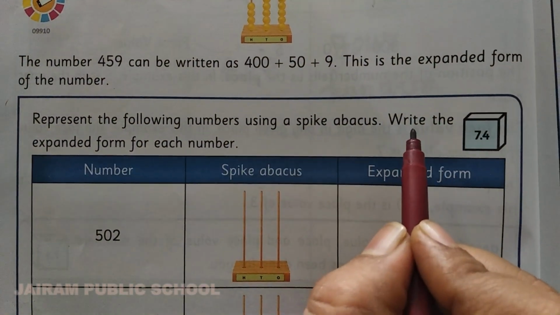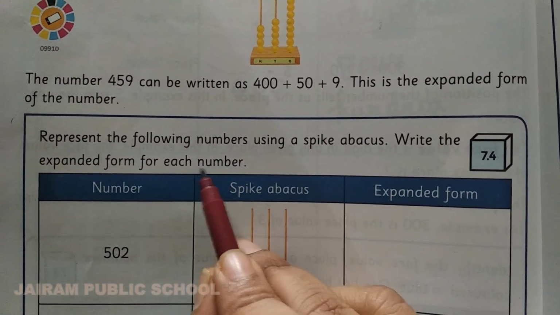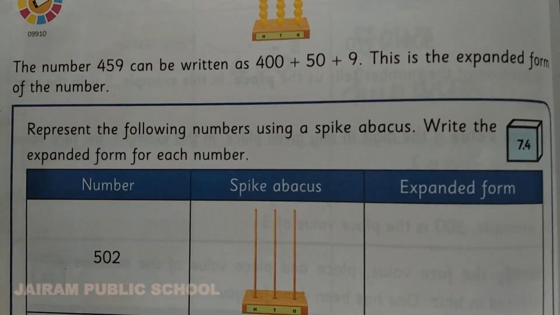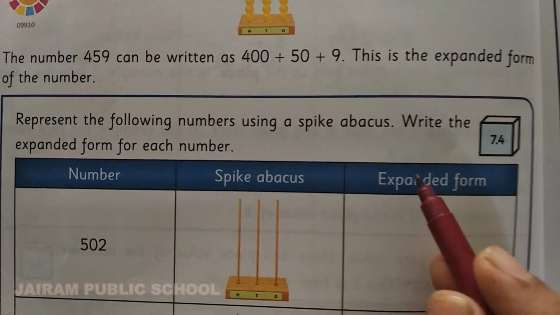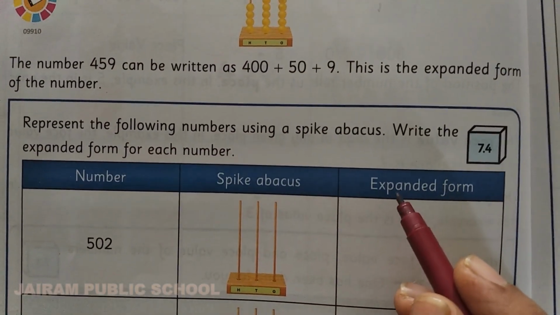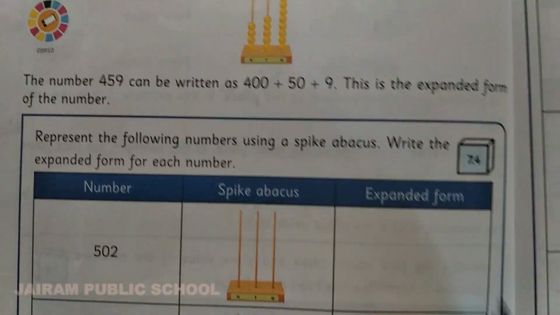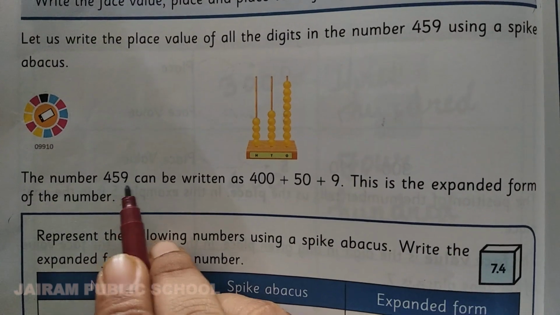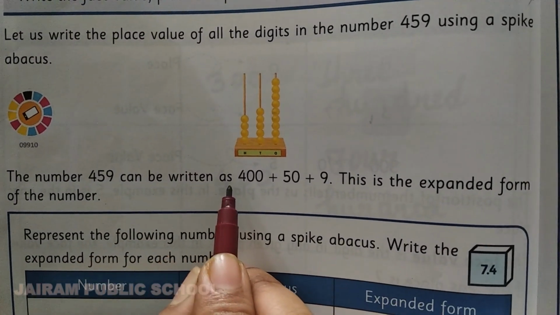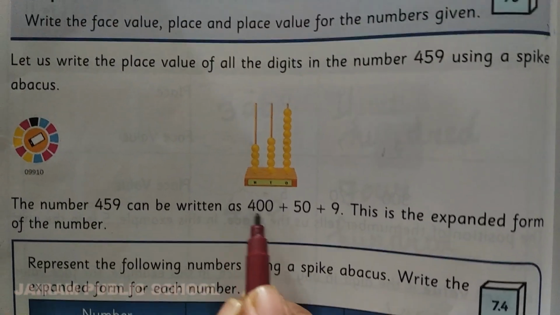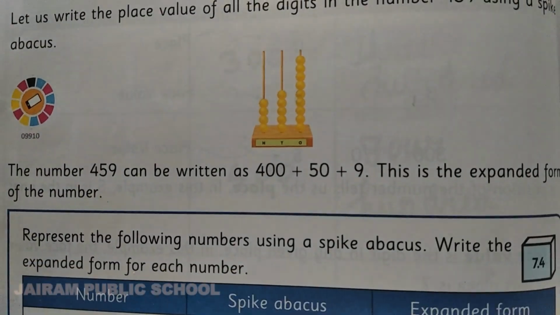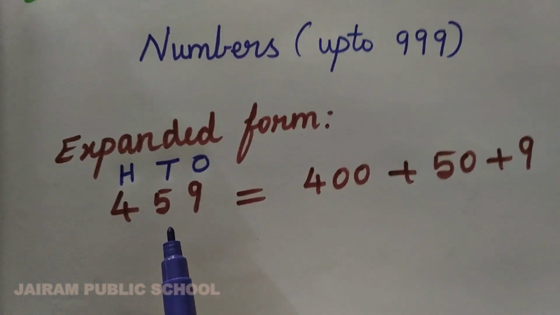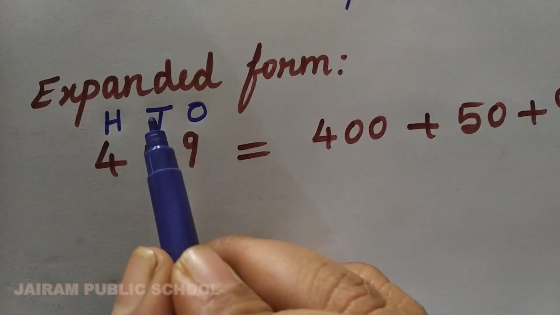Use the spike abacus and write the expanded form for each number. Using the spike abacus and expanded form, we have already learned, Kana. See above, the number 459 can be written in expanded form. See here, Kana, expanded form means, see how you will write it.